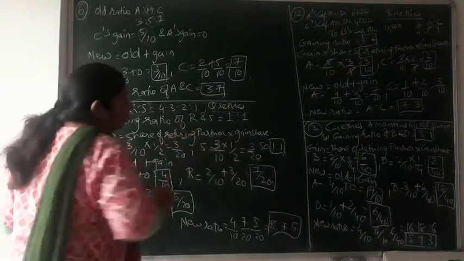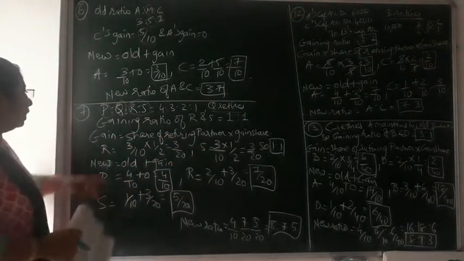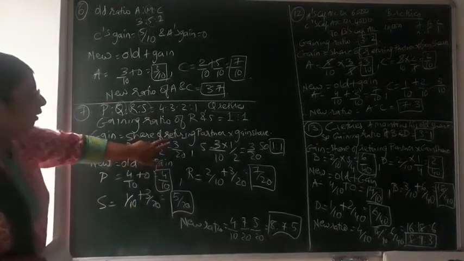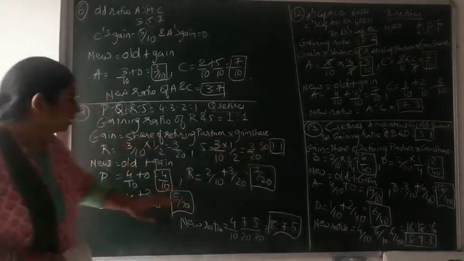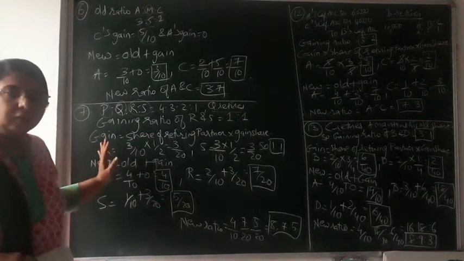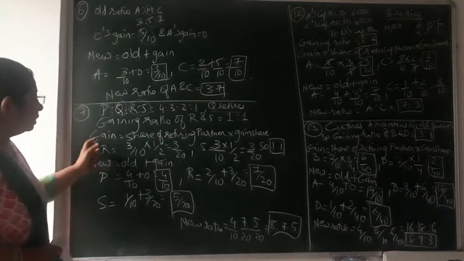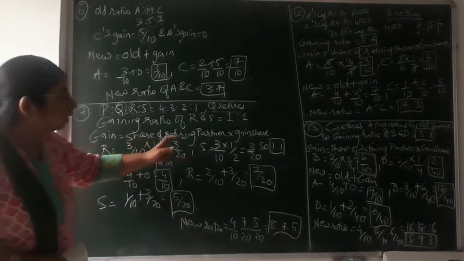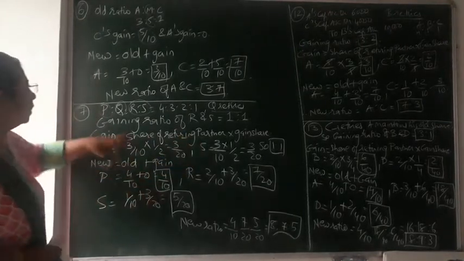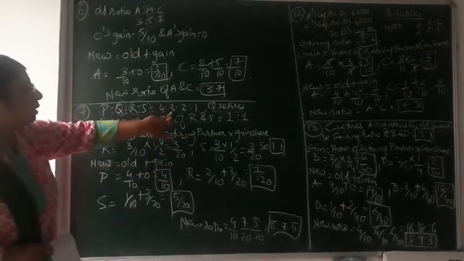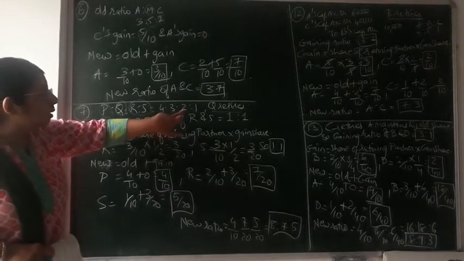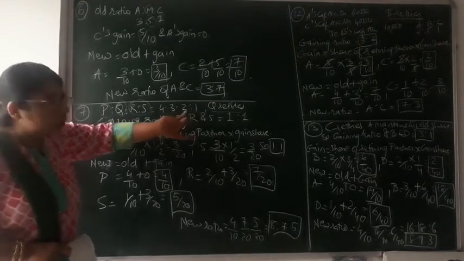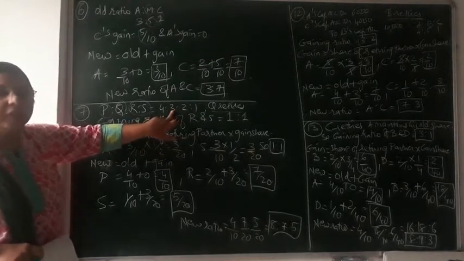Now the gaining ratio of R and S would be 1:1. Gain is equal to share of retiring partner multiplied by gaining share. Again repeating this formula, you have to apply it in the shorter sums. What is the share of retiring partner? That is Q. What would be his share? 3/10. Total of all: 4 plus 3, 7. 7 plus 2, 9. 9 plus 1, 10. So 3/10 would be the share of the retiring partner.